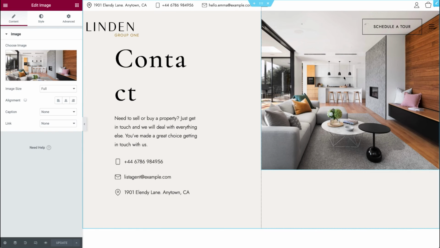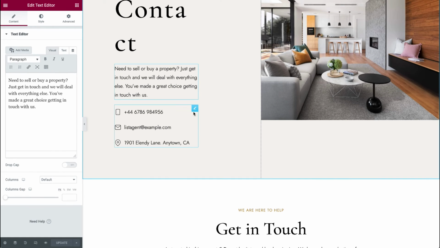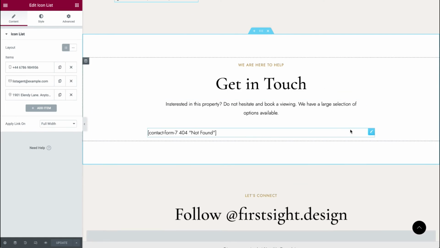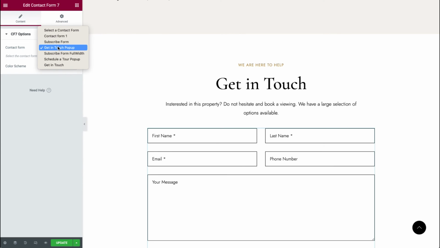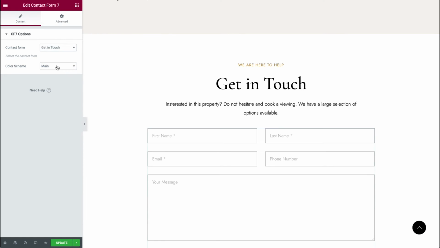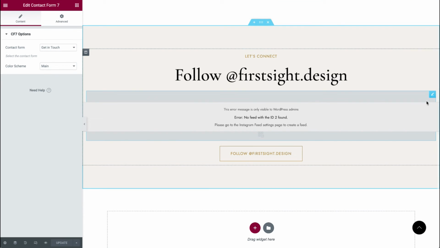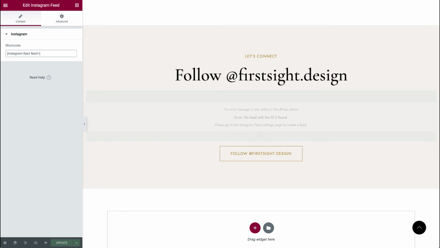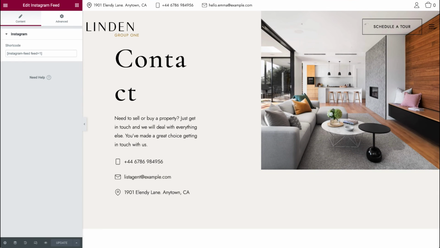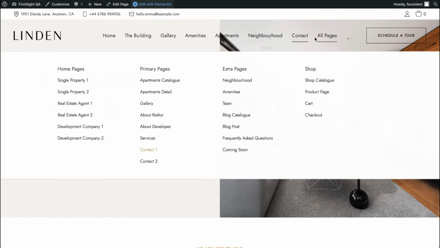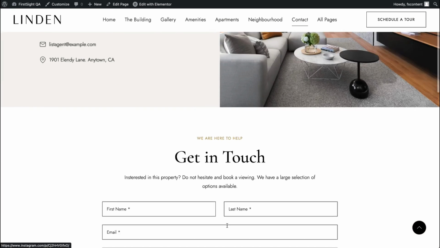We can change here an image. We can change title, copy, and this contact details. Let's select our form Get in Touch, this one. Click update to save changes. And let's edit our shortcode here, update. And yeah, we're done. Let's take a look. Let's update our page. Yeah, all good here.